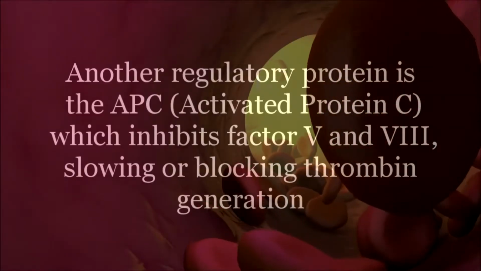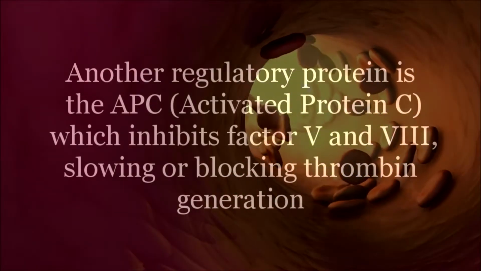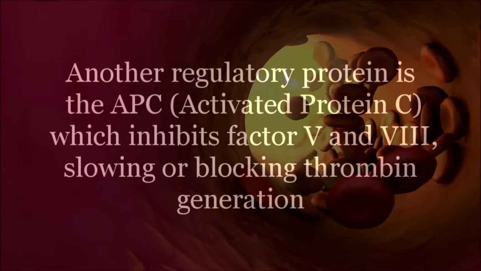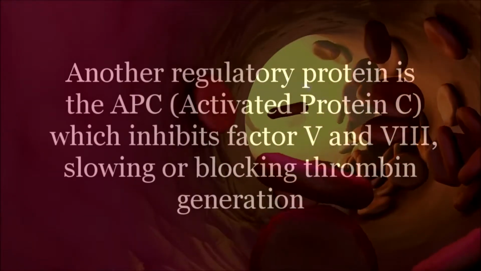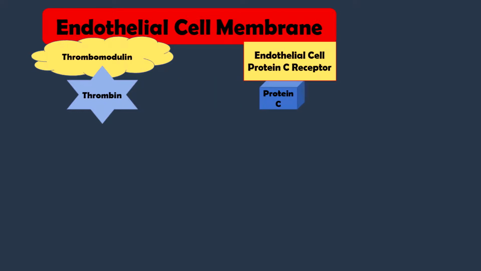Another regulatory protein is the APC, or activated protein C, which inhibits factor 5 and factor 8, slowing or blocking thrombin generation. Thrombomodulin, a protein of the endothelial cell membrane, binds to thrombin. The thrombin now will activate protein C that is bound by endothelial cell protein C receptor.